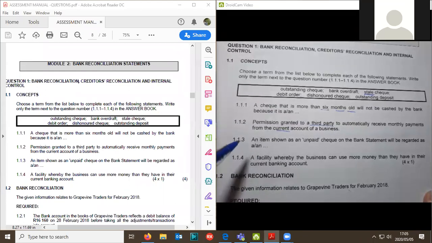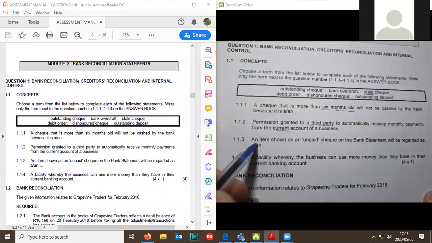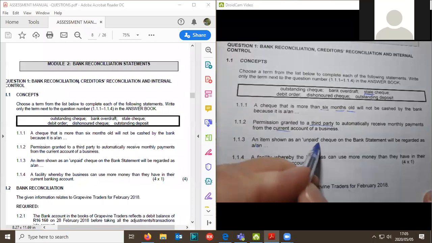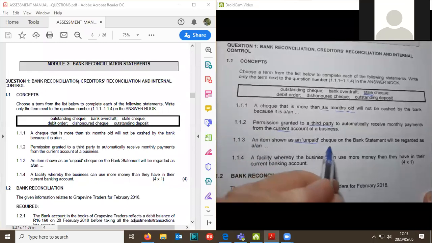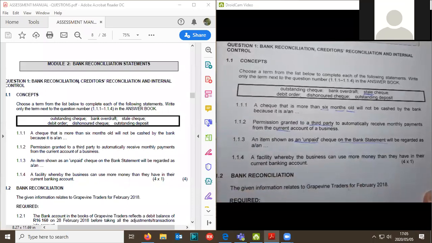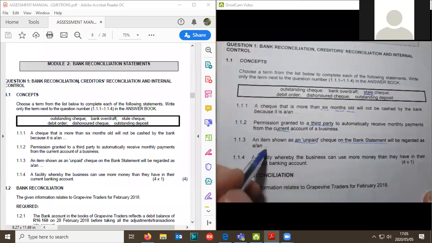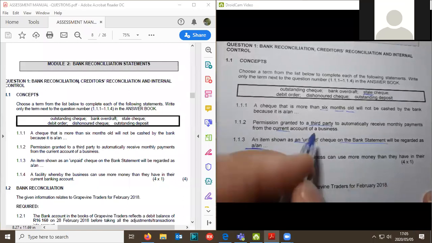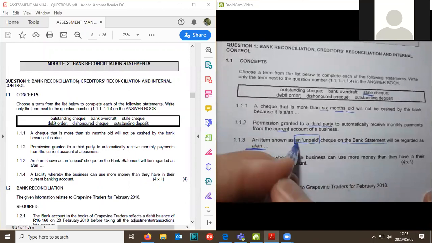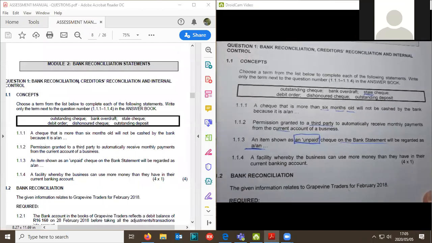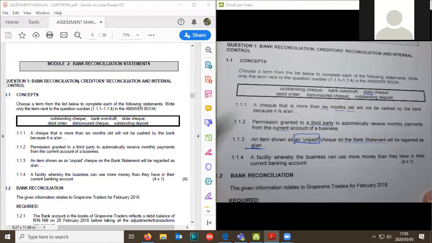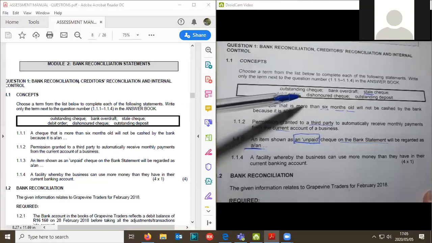Right, interesting. This one: an item shown as unpaid check on the bank statement will be regarded as an... Now the important word there is unpaid check. A nice word for unpaid check.